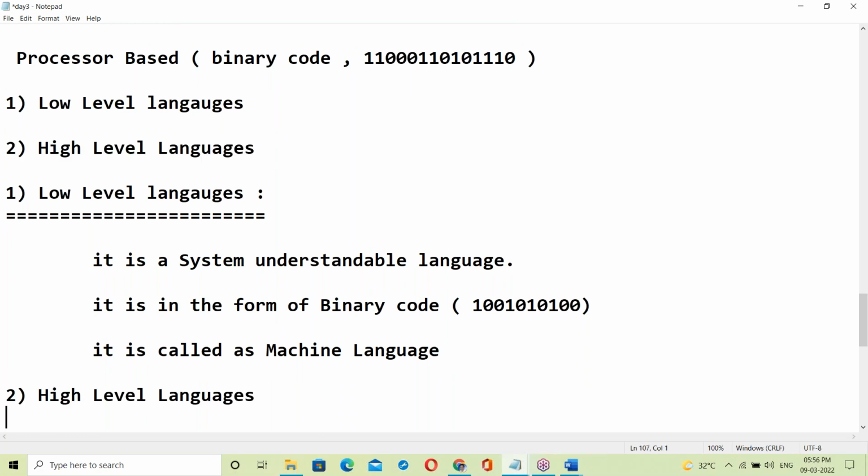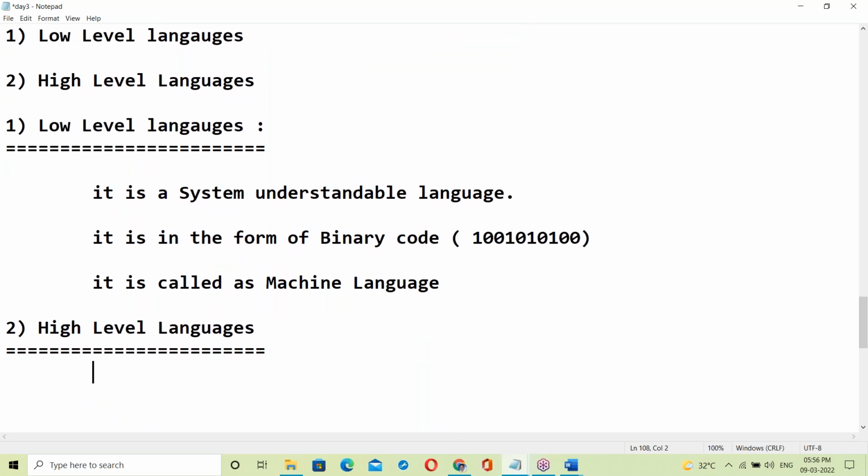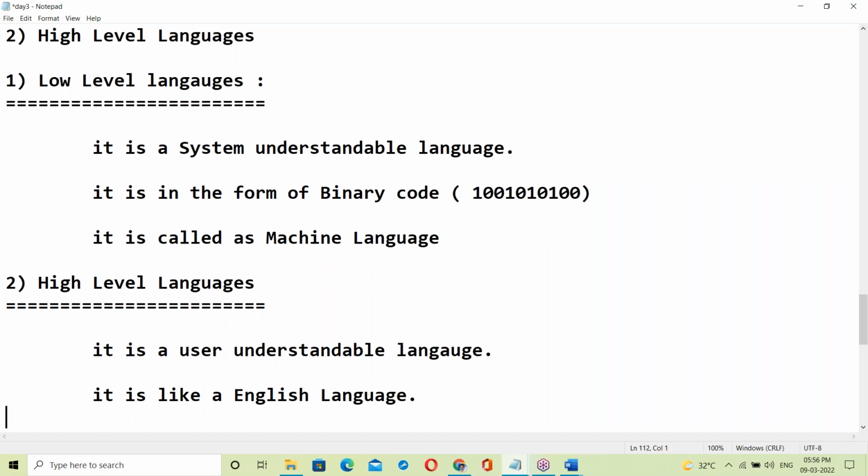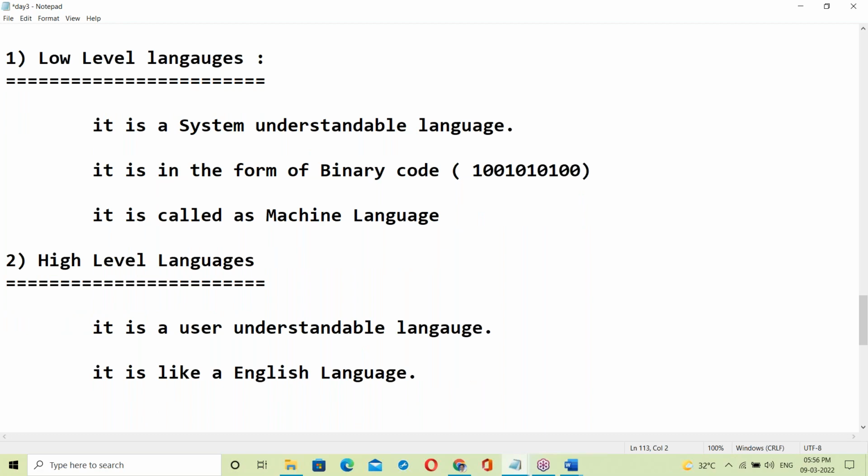What is a high level language? It is a user understandable language. It is like English language.